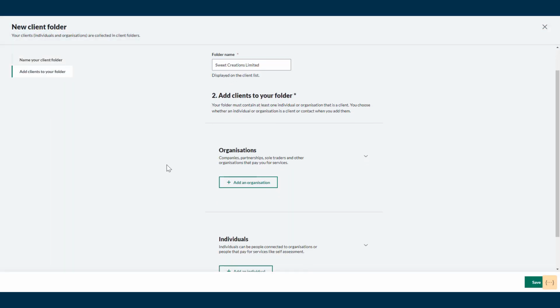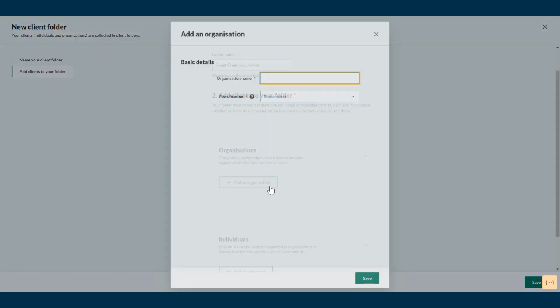To start adding a client, the first choice to make is whether the client is an organization or an individual. An organization is a client, usually a business that the practice does work for. An individual can be people connected to organizations or people that pay for services like self-assessment. You will see an asterisk next to any required details. I will start by entering the organization's name and classification.